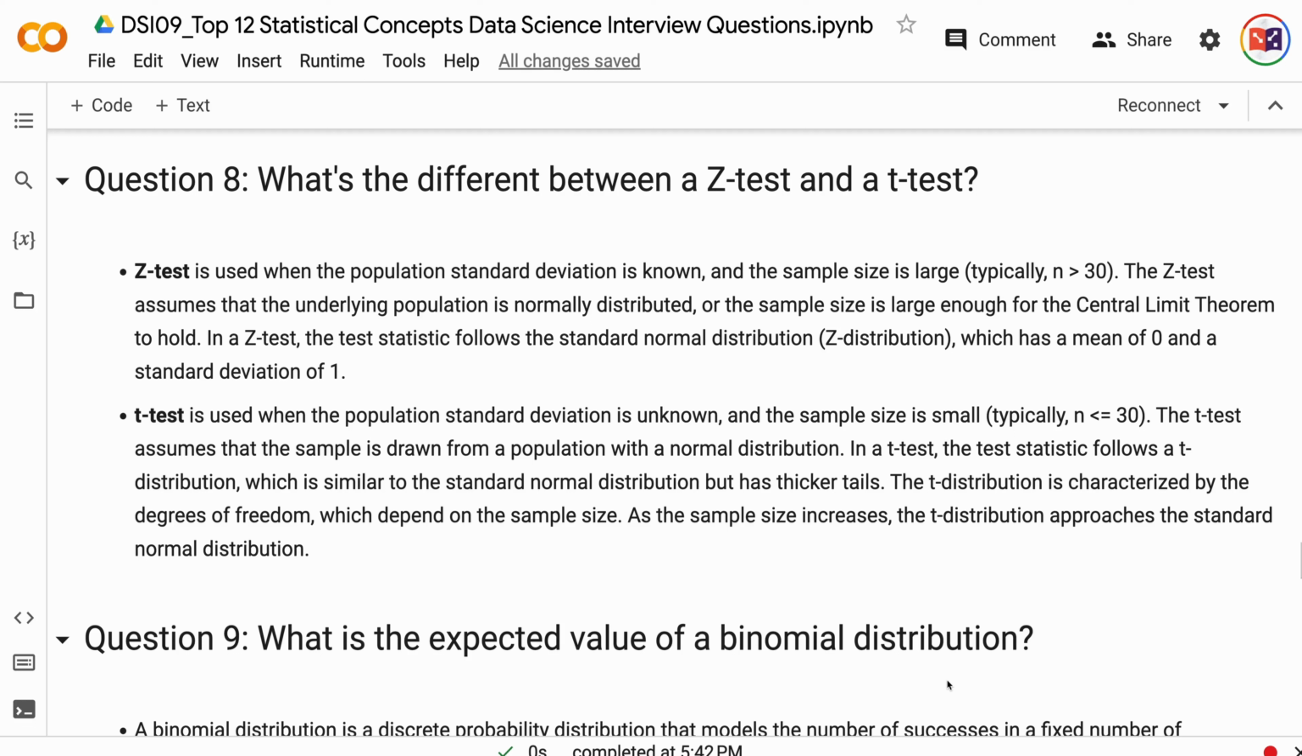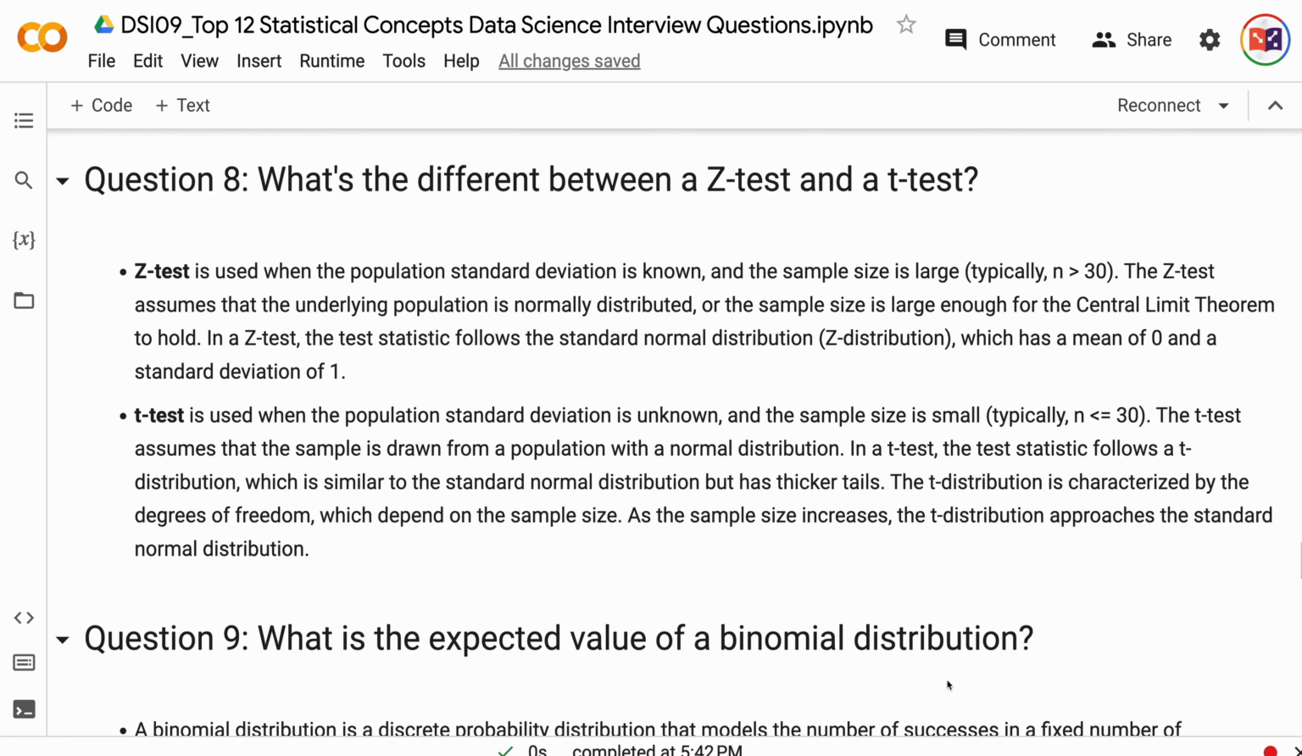T-test is used when the population standard deviation is unknown, and the sample size is small. The t-test assumes that the sample is drawn from a population with a normal distribution. In a t-test, the test statistic follows a t-distribution, which is similar to the standard normal distribution, but has thicker tails. The t-distribution is characterized by the degrees of freedom, which depend on the sample size. As the sample size increases, the t-distribution approaches the standard normal distribution.